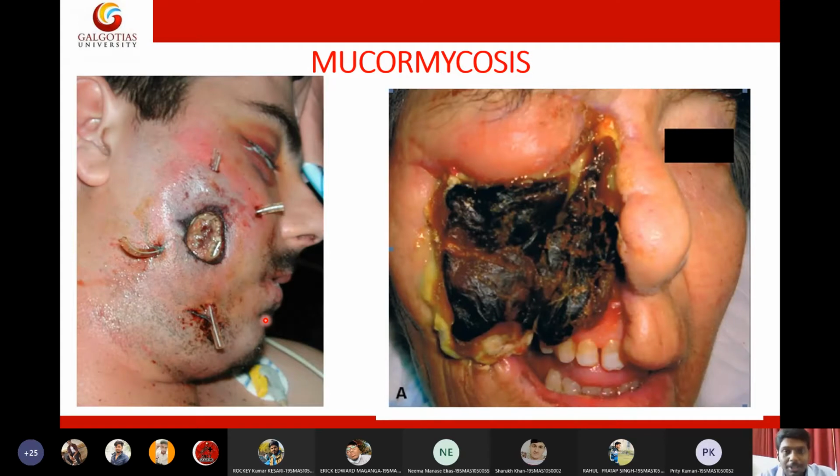But thankfully, we have very good antifungal drugs. If the patient responds to us, we can give drugs and bring the patient back to a normal state. But the patient must cooperate with us.